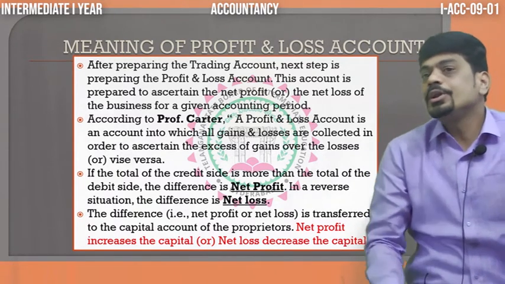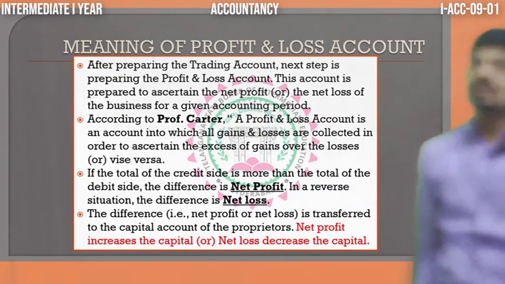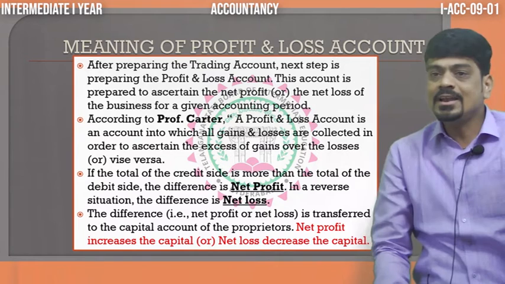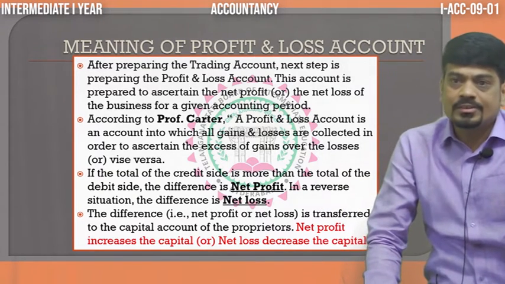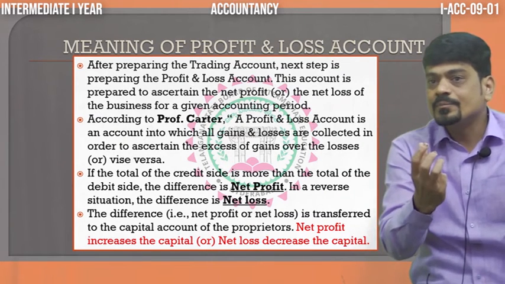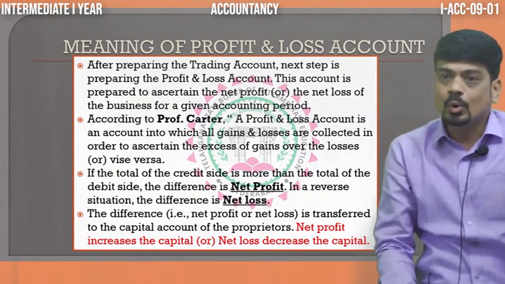Then what is the utility of this net profit or net loss? Gross profit we have transferred to the profit and loss account. Now, where do we transfer this net profit? Net profit is the reward of the owner.